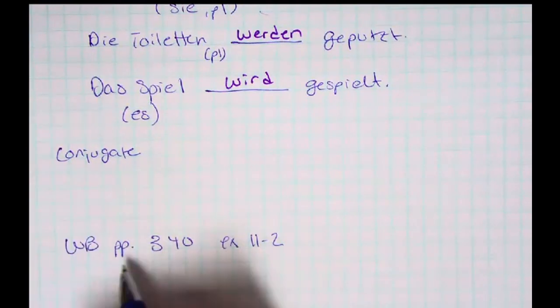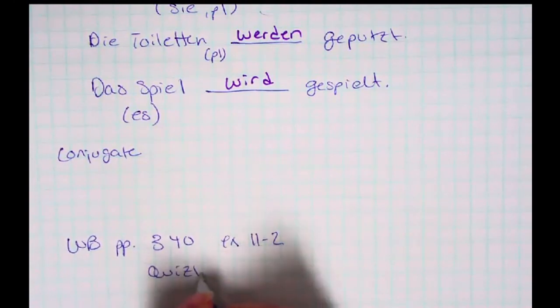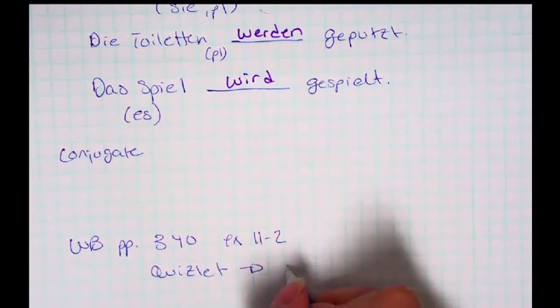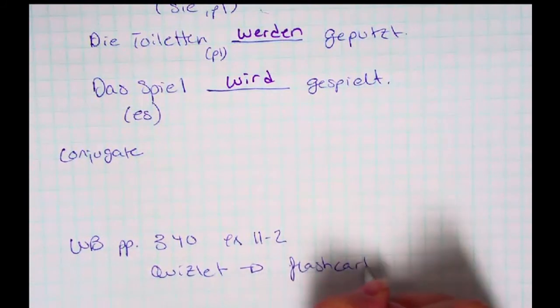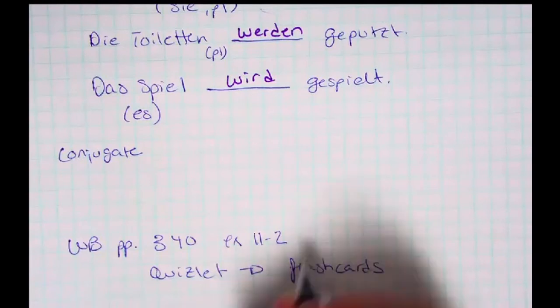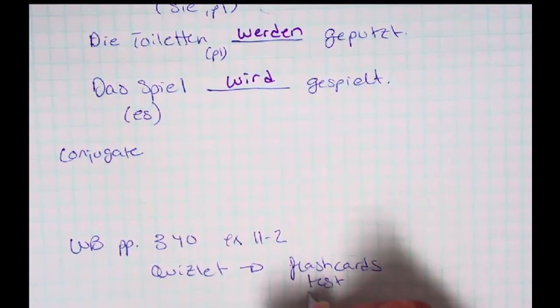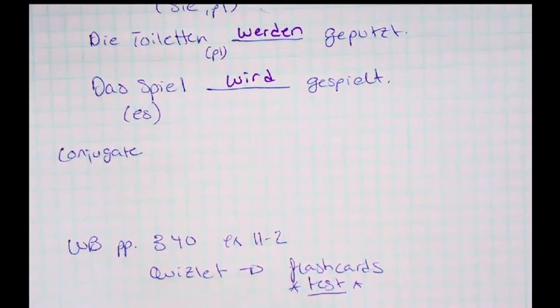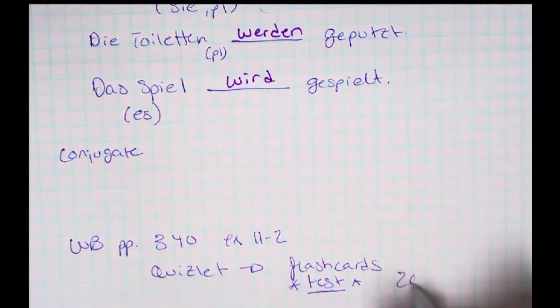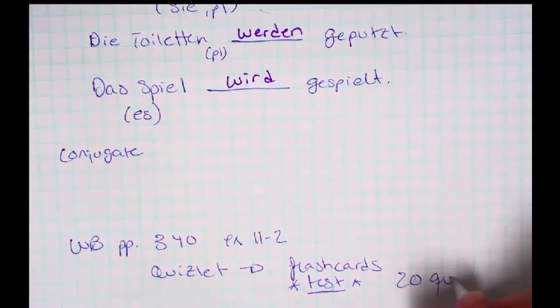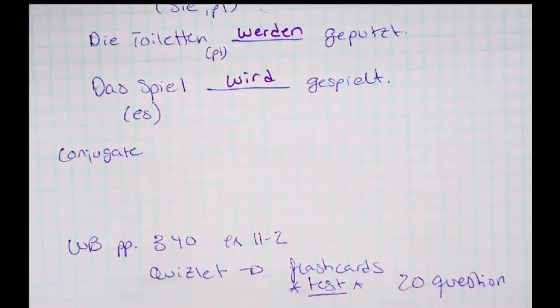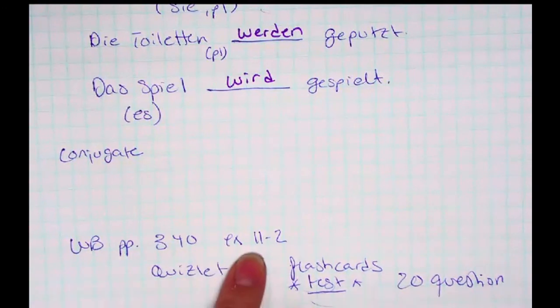In addition to that, I expect you guys to go to Quizlet and do flashcards for the current vocab. And you have to do at least one test, right? There's a button that's called test. You're going to click it. After doing the flashcards, you can do a test and see how you are from the beginning. It's going to be 20 questions, and it's going to set it up by default for you. So don't mess with the default, just stick to the 20 questions. I'm not grading you on it. I just want to see how you guys do before you've really studied the vocab. So, workbook activity, flashcards, and test.